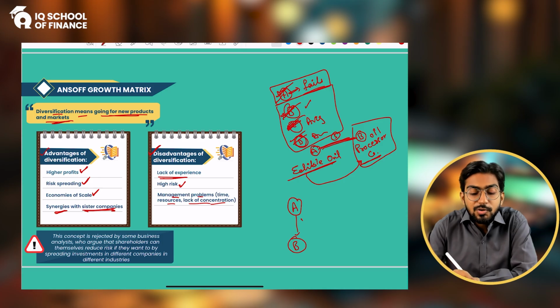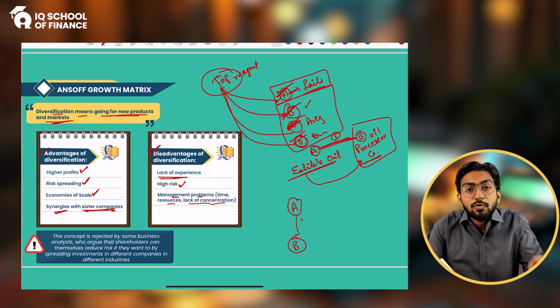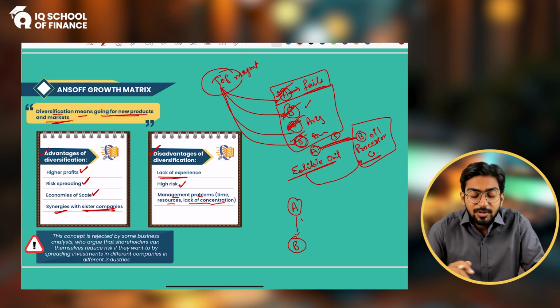Obviously, there is going to be someone at the top management. Top management looking at product A, product B, product C, product D. Don't you think that the top management will be short of time? They will not have too much time to look at all the products, all the companies, all the businesses. They will run short of time, right? So these would be the management problems which they would be facing.